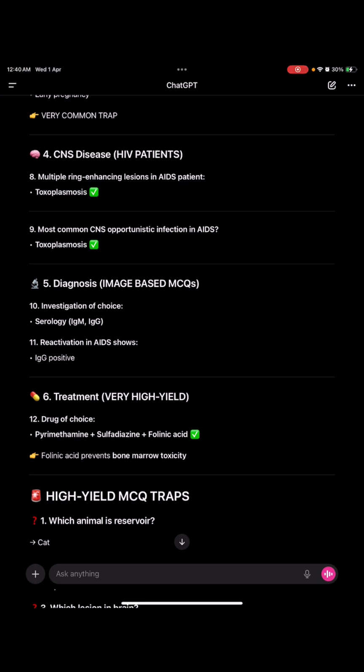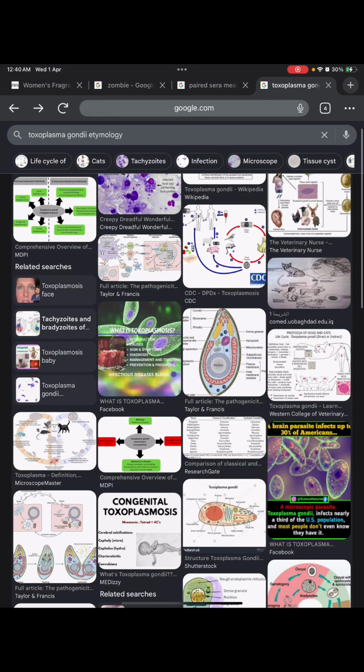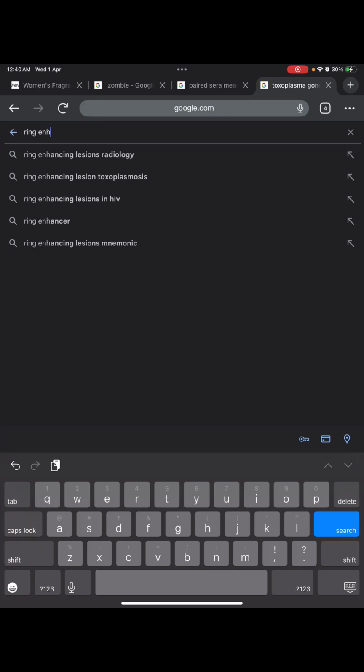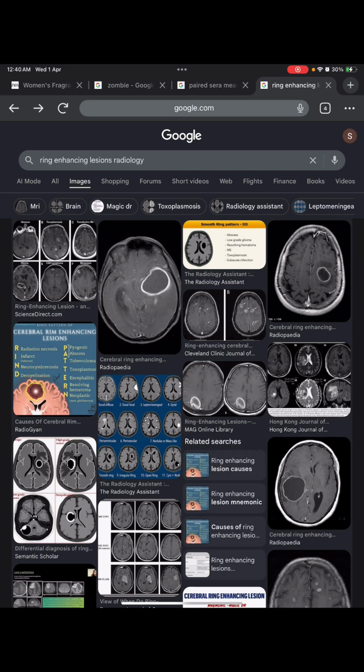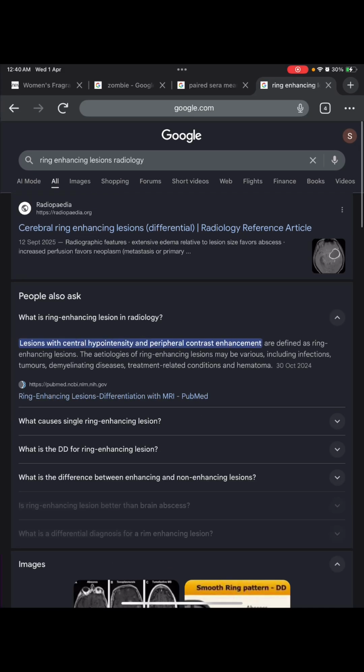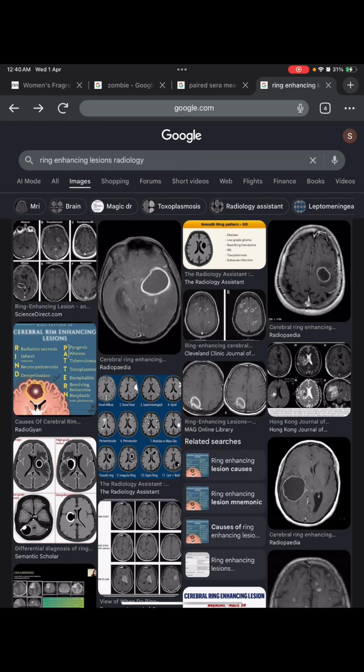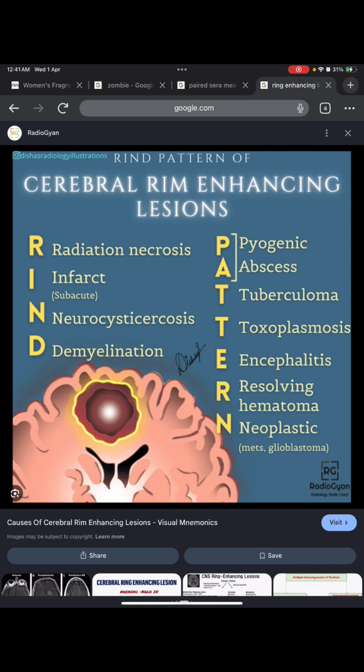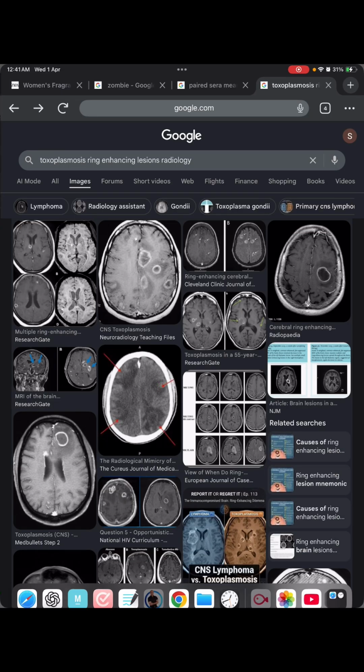CNS disease. There are multiple ring enhancing lesions in AIDS patients, where we see toxoplasmosis. What is the meaning of ring enhancing lesion? Look at this. It's a lesion with central hypointensity and peripheral contrast enhancement. So yeah, you can see here. And these lesions are seen in toxoplasmosis, encephalitis, resolving hematoma, neoplastic, demyelination, neurocysticercosis, infarct, radiation necrosis. In toxoplasmosis, we can see like this.